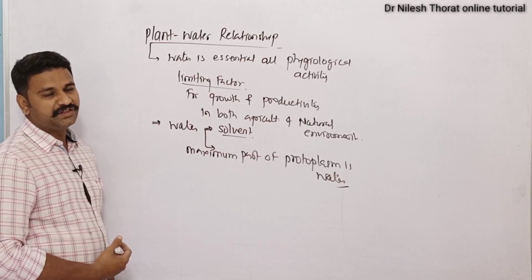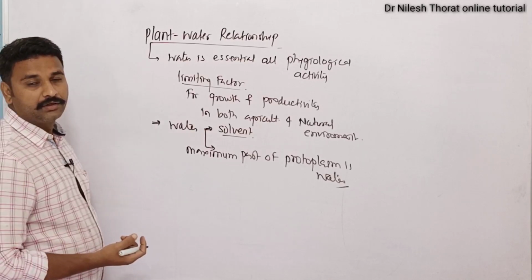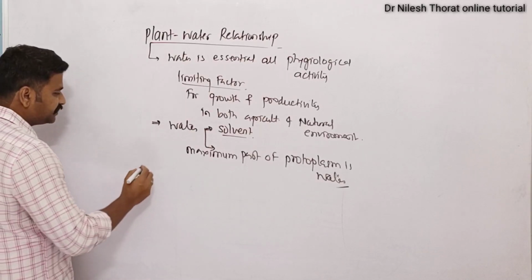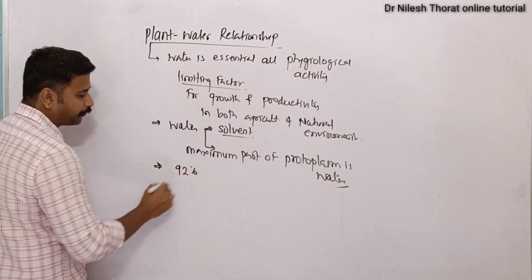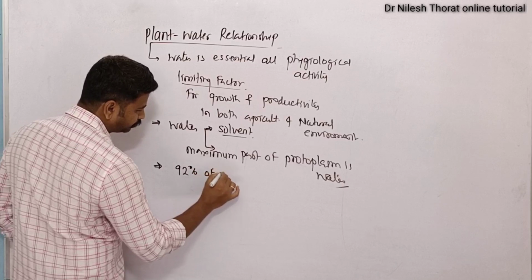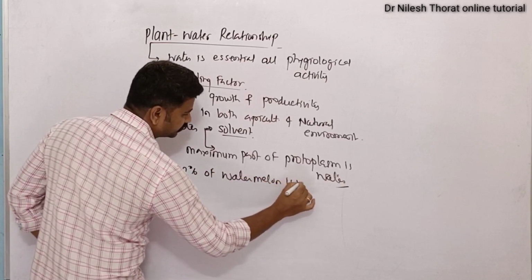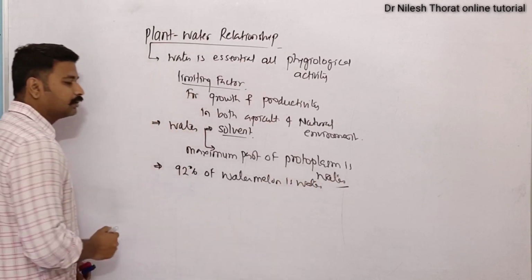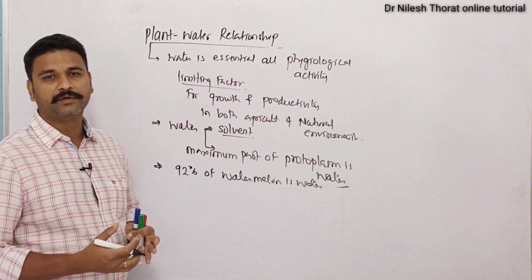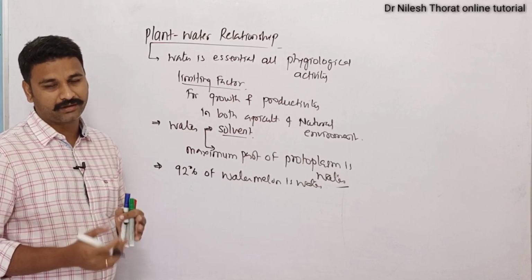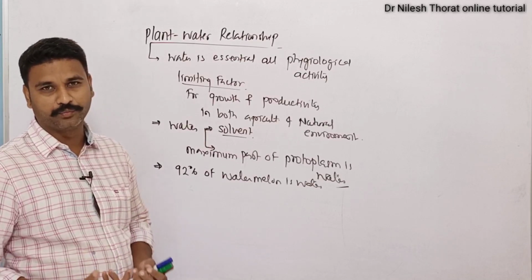The NCERT has mentioned certain examples which are very useful for us from the MCQ point of view. NCERT has mentioned that 92% of watermelon is water. So if you consider a 5 kg of watermelon, then the 5 kg of watermelon will have 92% of water inside it. So the watermelon is nothing but 92% water.